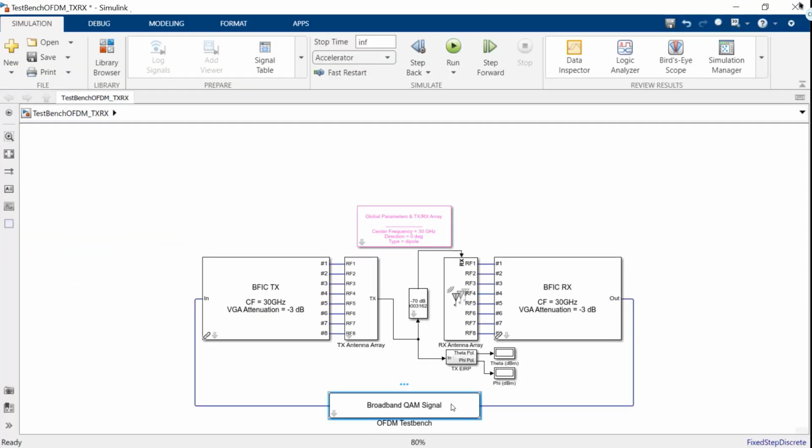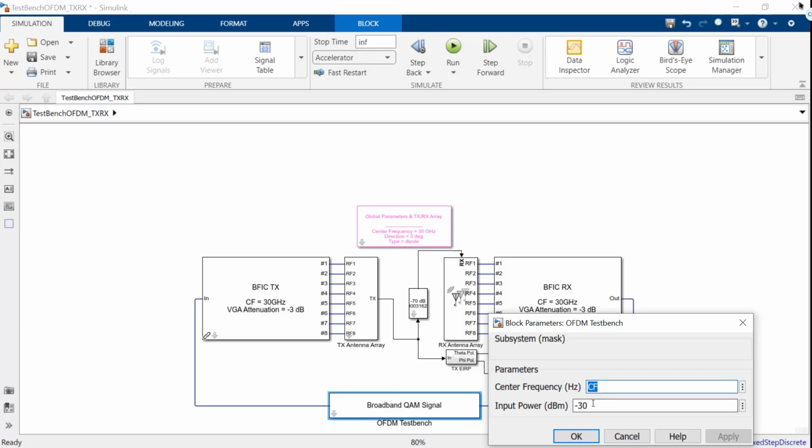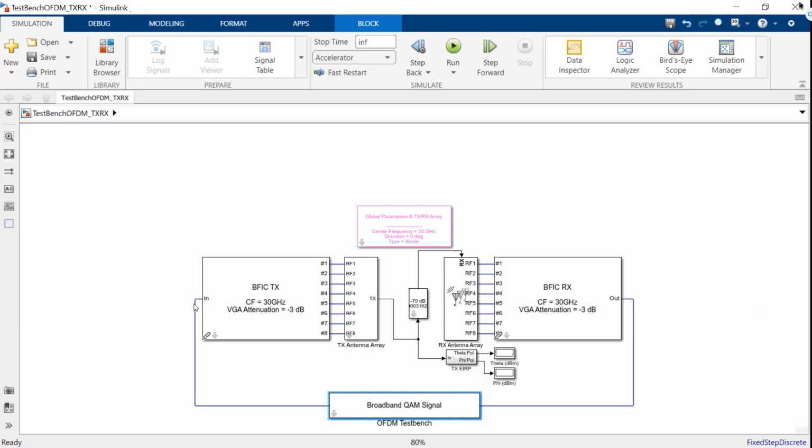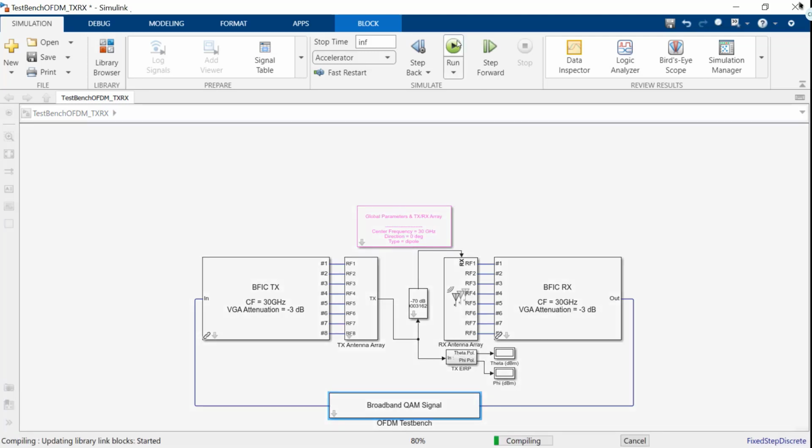It provides the stimulus at minus 30 dBm at center frequency. The stimulus propagates through the BFIC transmitter, the transmitter array, path loss of 70 dB, receiver antenna array, and the BFIC receiver. And then the test bench measures the results.